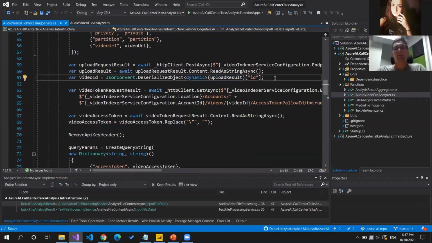And there are two parts. Once we upload this video, we will get the unique identifier, but then Video Indexer will start file analysis. So there is no immediate response from the Azure Video Indexer. You have to wait a few seconds or sometimes minutes to get the result.